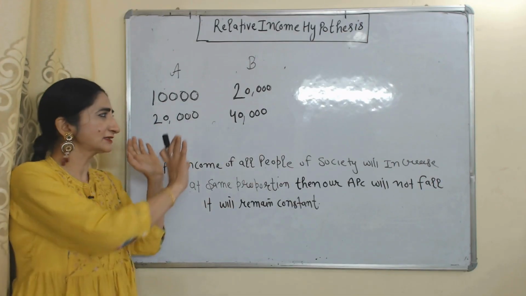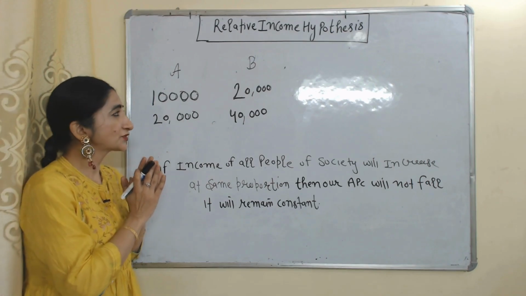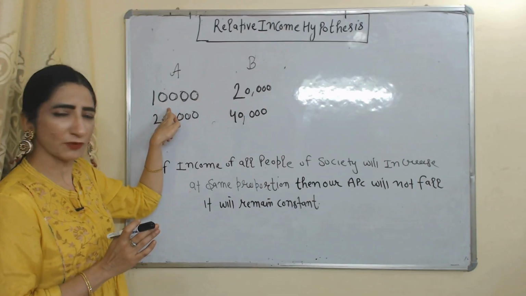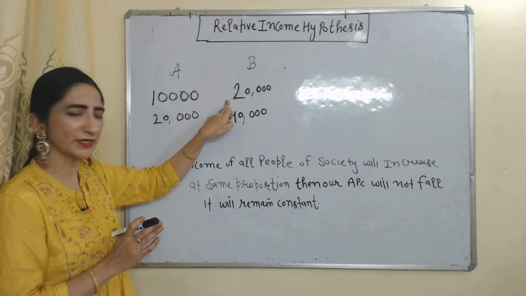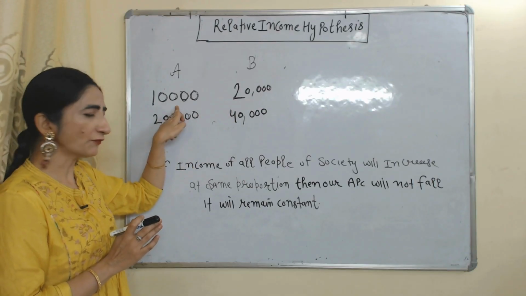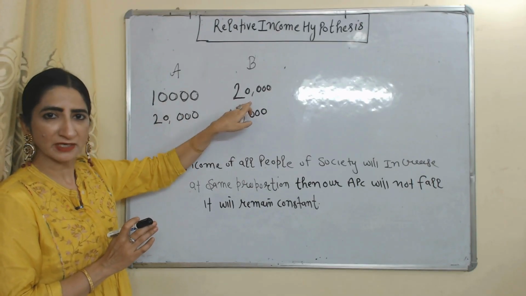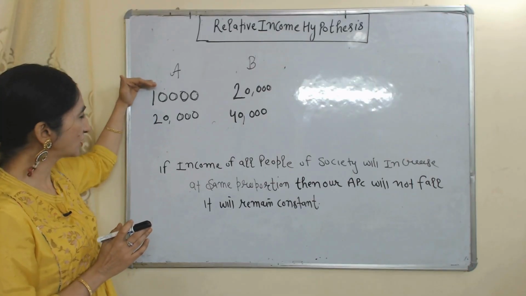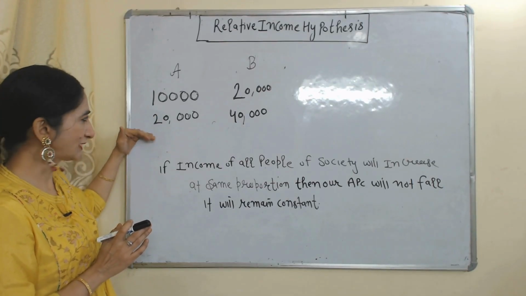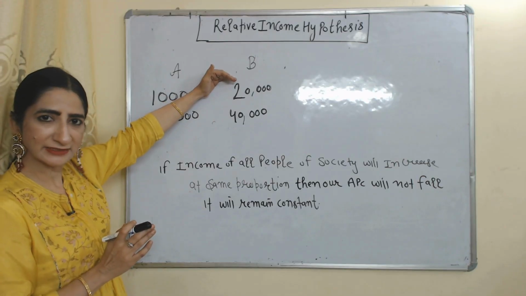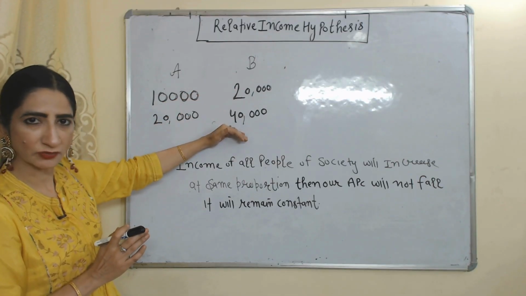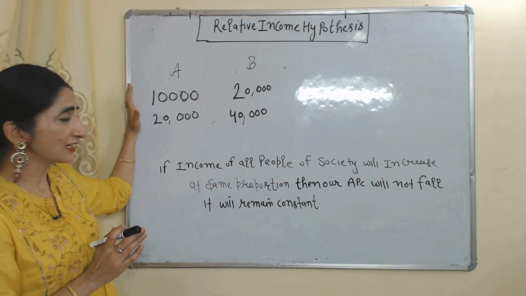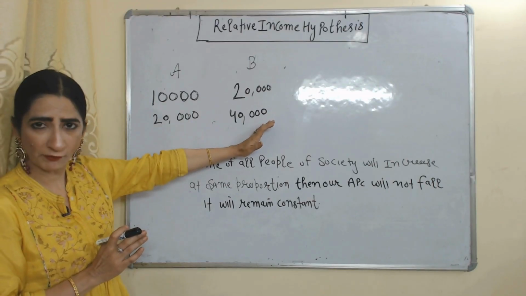We will clearly understand with the help of one example. Suppose there are two individuals in society, A and B. Income of A is 10,000, income of B is 20,000. Income of A is half of the income of B. Suppose the income of both increases in the same proportion. Income of A has increased from 10,000 to 20,000 and income of B has increased from 20,000 to 40,000. No doubt the income of A has increased, but still his income is half of the income of B.